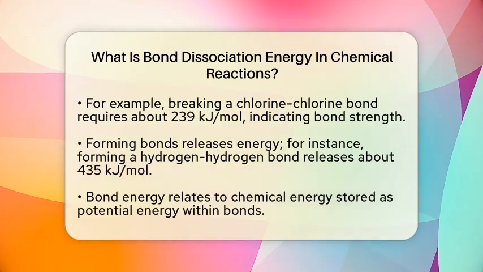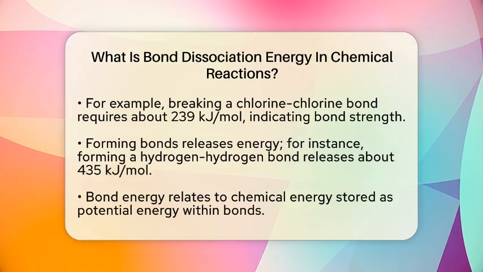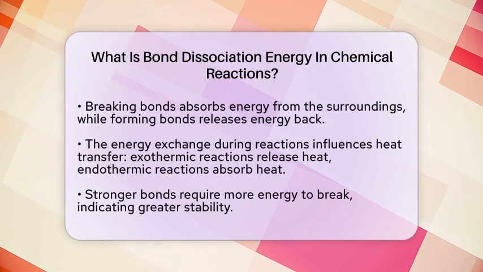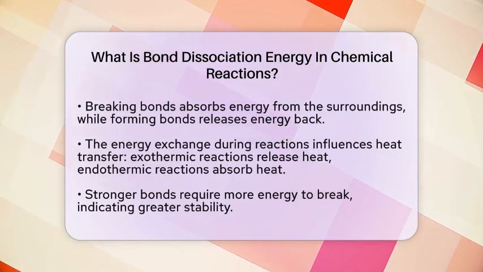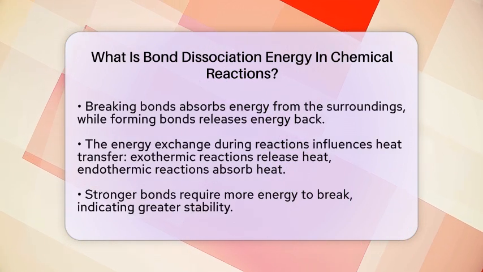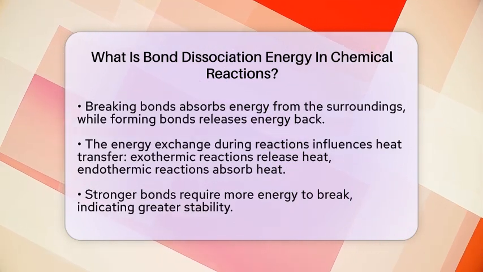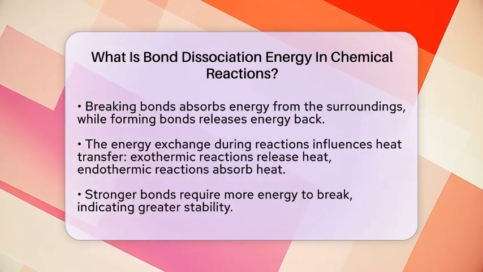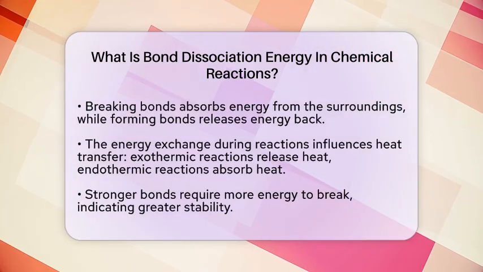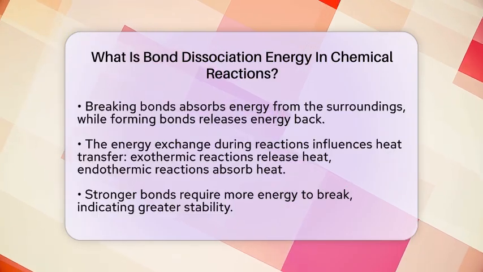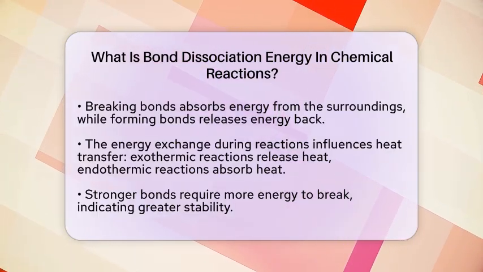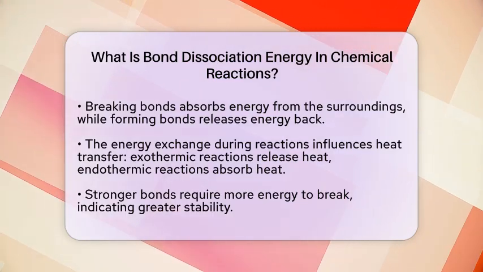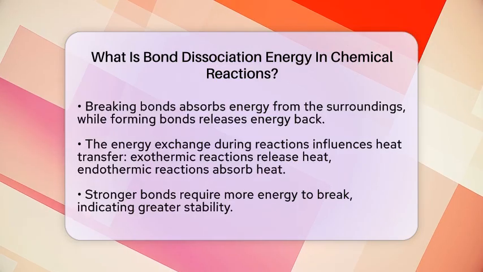Bond dissociation energy is directly related to chemical energy, which is stored in bonds as potential energy. When bonds break, energy is absorbed from the surroundings. When new bonds form, energy is released back into the environment. This exchange is a key part of heat transfer during chemical reactions. For example, in exothermic reactions, energy is given off as bonds form, warming the surroundings. In endothermic reactions, energy is absorbed to break bonds, cooling the environment slightly.